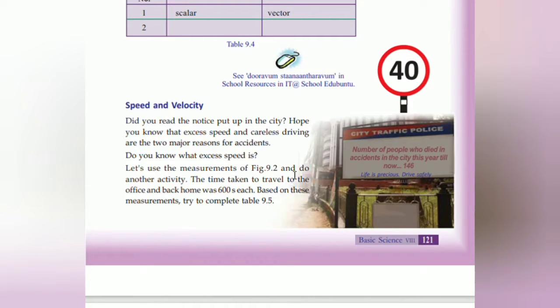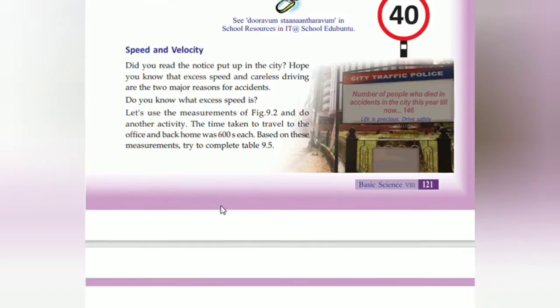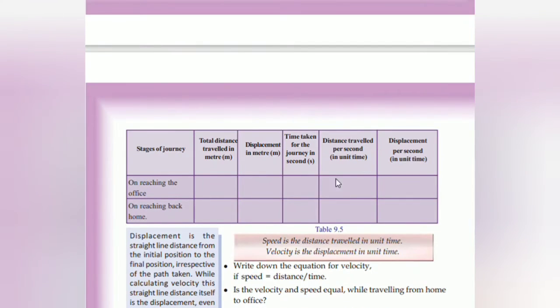Let's use the measurements of the figure and do another activity. The time taken to travel to the office and back is 600 seconds. Based on the measurement, try to complete the figure. Stages of journey on reaching the office: what is the total distance traveled in meter?